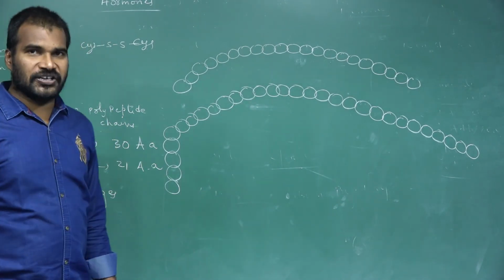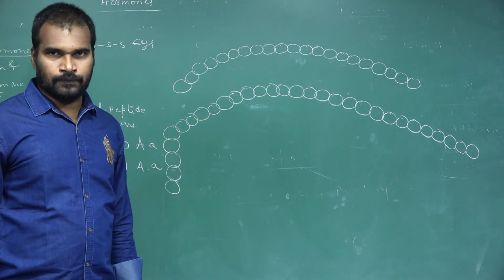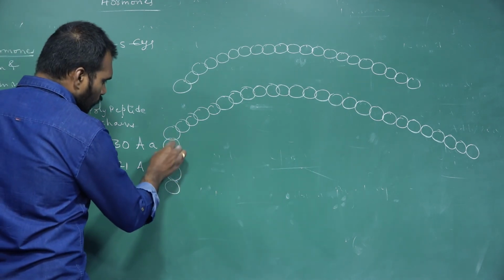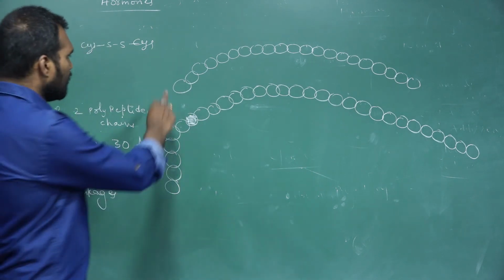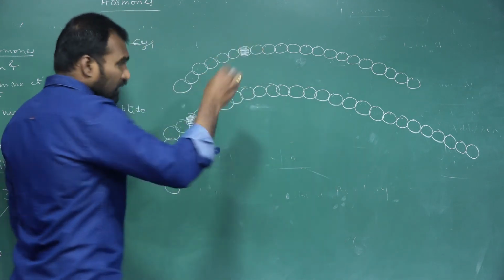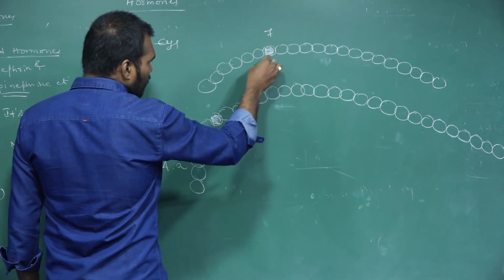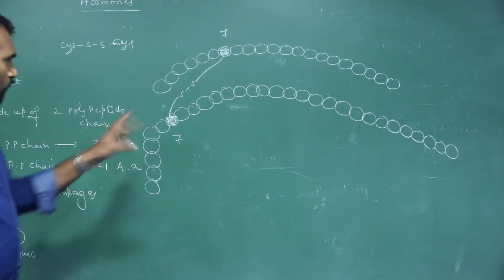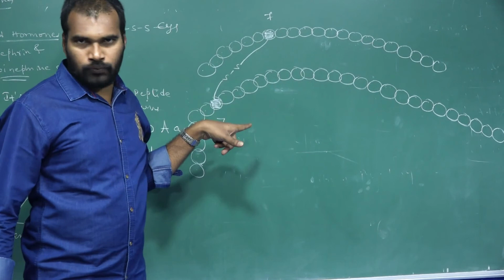Hetero linkages are present always between the 7th amino acids. So 7th means what? 1, 2, 3, 4, 5, 6, 7. This is the 7th one. And here 1, 2, 3, 4, 5, 6, 7. See, this is the 7th and this is the 7th. Between these two, an SS linkage is present. This is one SS linkage between the two polypeptides, that is a hetero.